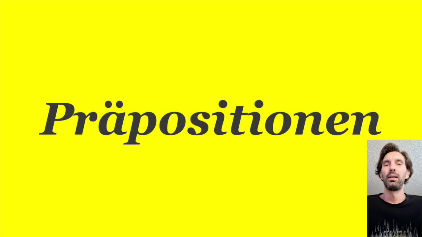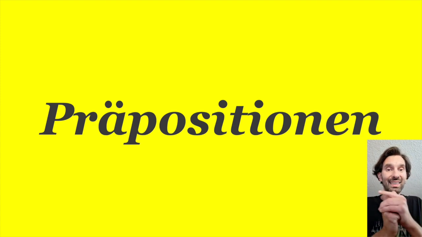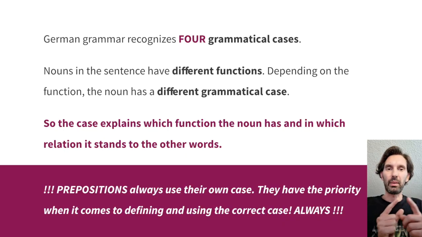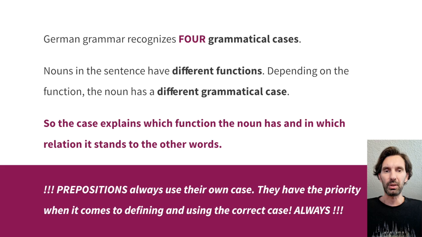Enjoy. As you already know, in the German language we have 4 grammatical cases. These grammatical cases help us to define the role of a noun and to see what its relationship is with the other words within the sentence. Every grammatical case, except the nominative, has its own prepositions. There are 6 prepositions for the accusative, 10 for the dative, and the rest of the prepositions are genitive prepositions.